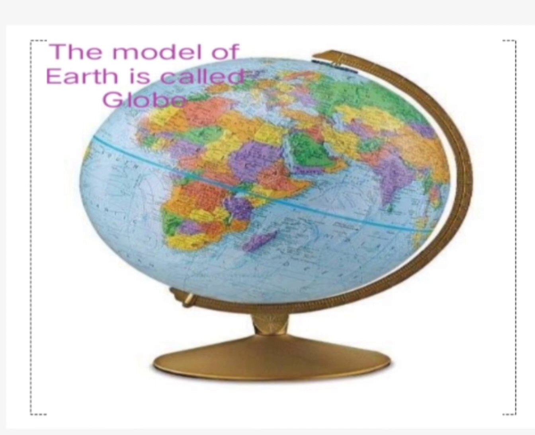Children, can you find your country on the globe? Yes, we can find our India.